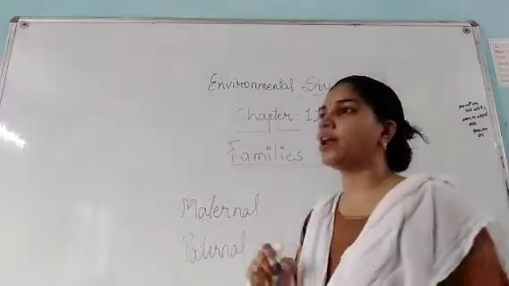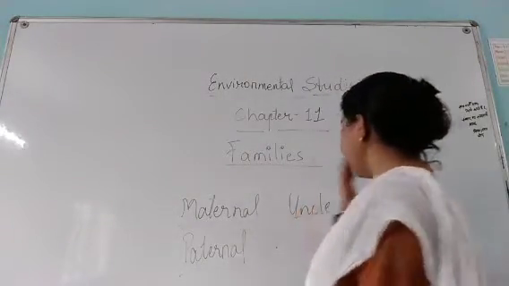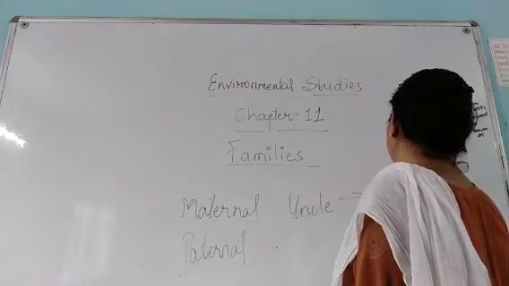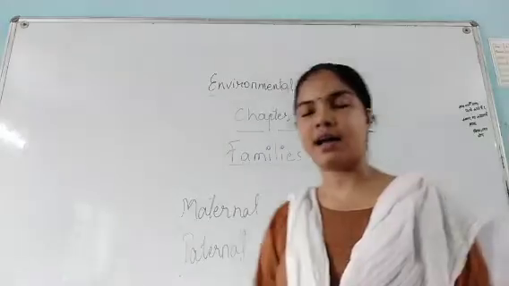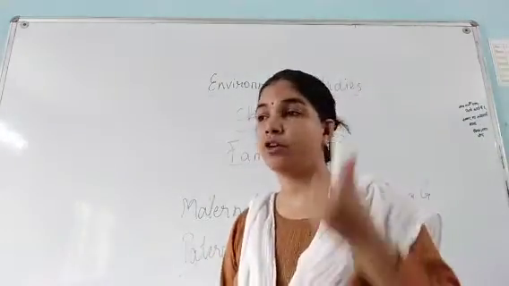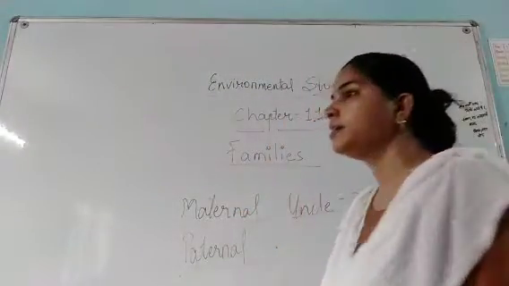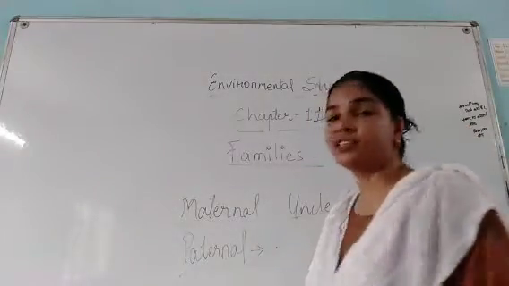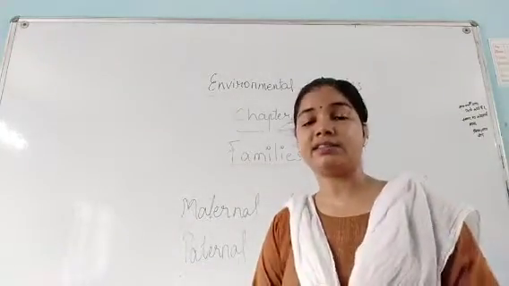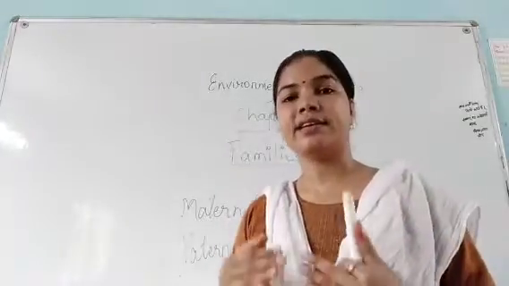Like if you have a maternal uncle, that means your mama. Your mama ji is your maternal uncle and your mommy is your maternal auntie. In the same way, your Mausi and Mausa ji are also your maternal aunt and uncle. Your Chacha ji and Chachi ji are your paternal uncle and aunt. In the same way, your Fufa ji and Bua ji are also your paternal relatives.